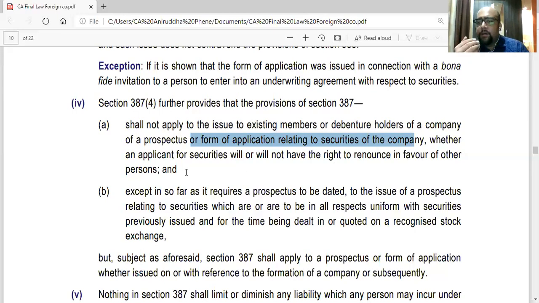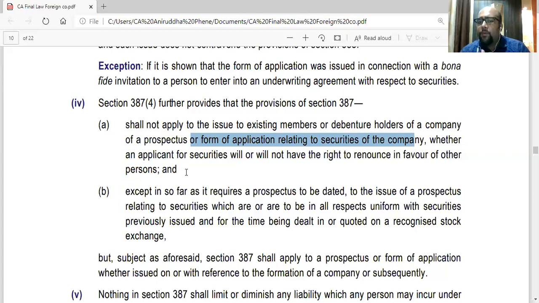So generally, when a rights issue is done, the existing members are offered shares in some ratio, 1:1, 1:2, whatever. So they are also given the right to renounce. That if you don't want to take up the shares, you can give it to someone else. You can renounce the right. So that right might be there or might not be there. But still, section 387 will not apply to existing members or debenture holders if the same shares are issued to them.